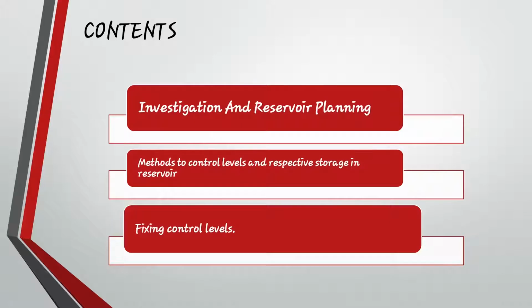So the content is given as investigation and reservoir planning. Then we will be seeing about the method to control levels and respective storage in a reservoir. Then we will be seeing about fixing control level. So this is all about an irrigation project. How will you fix the control levels in an earthen dam or different types of dams or reservoirs?